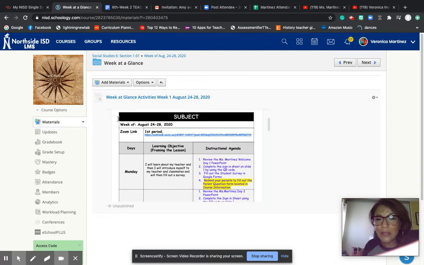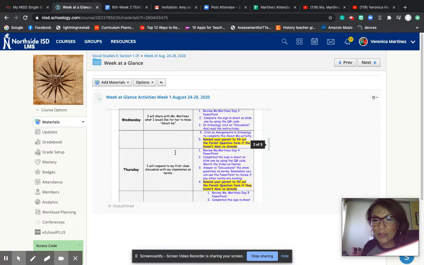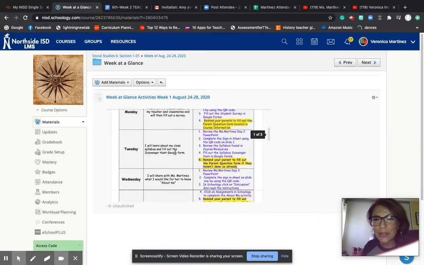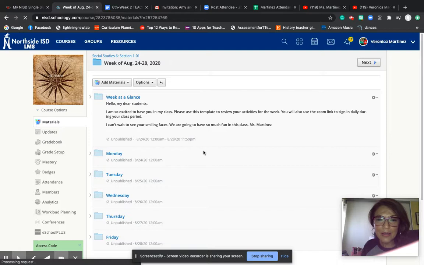You're also going to find your Zoom link for your class period. In case you forget, it's in the business card. You can always find it in your template. These are the activities that we will be working on this week. But you're like, okay, but it just tells me what we'll be working on. Where are my assignments? So you're going to go back to August 24th. And here are your assignments.